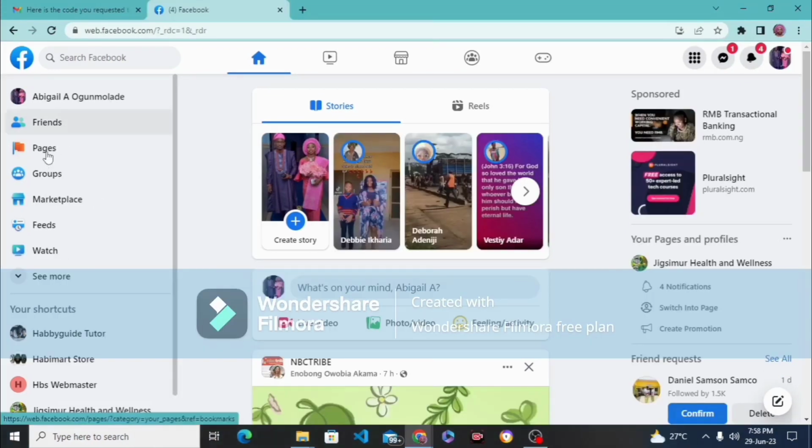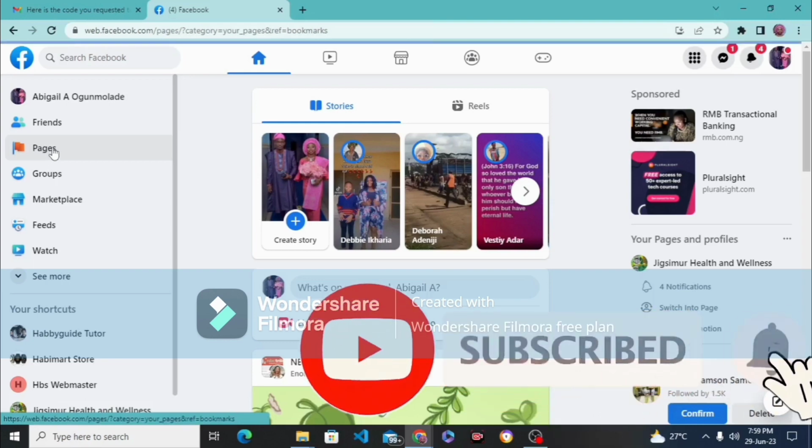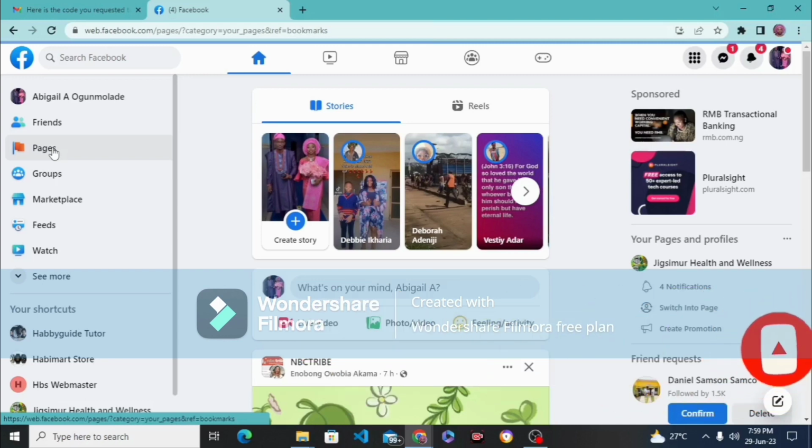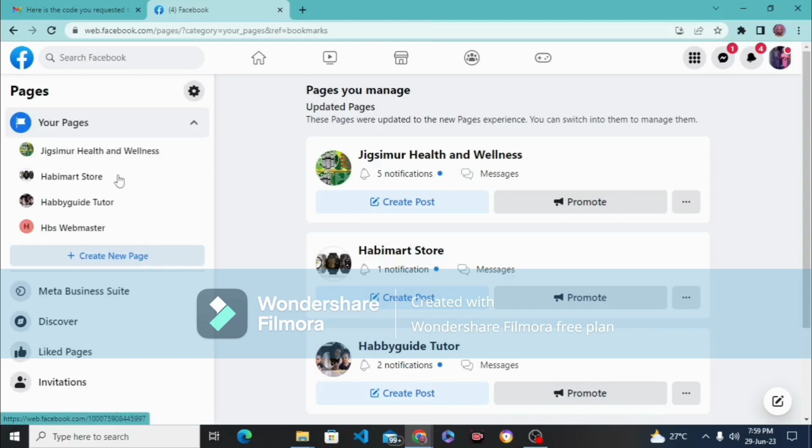So guys, to create your Facebook business page, you need to log into your Facebook account. So this is my own Facebook account, your Facebook business profile. Then you come to the left side, you can see where pages is. You click on pages. Do you understand? So if you want to run an ad, you want to run adverts, you need to create your Facebook business page. That's the first thing you need to do.